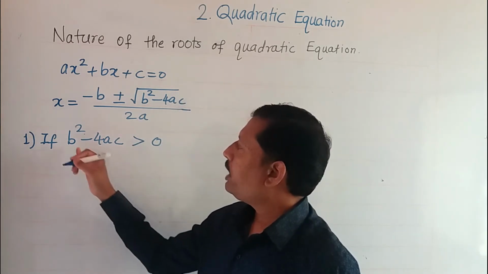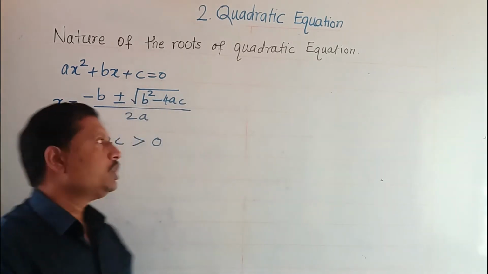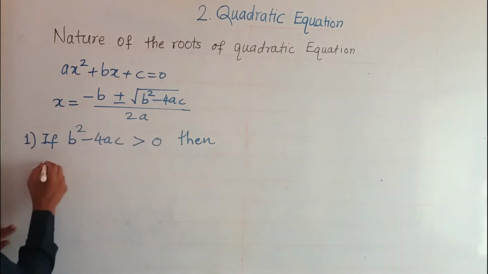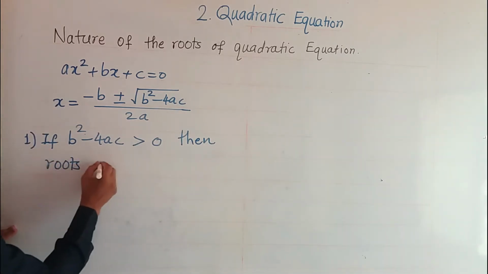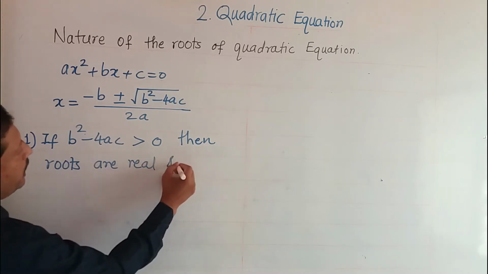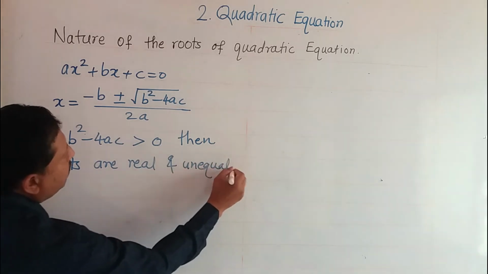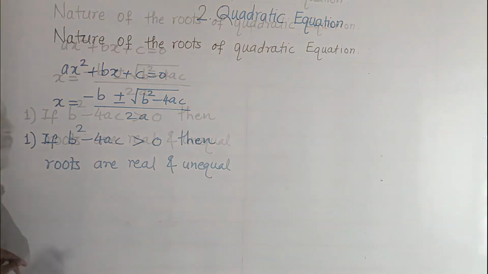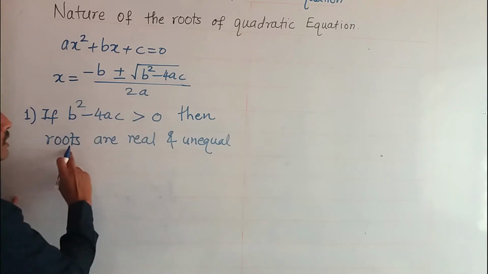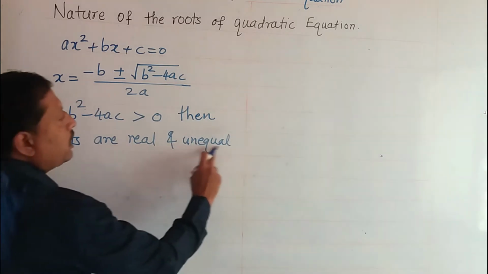So when the value of b square minus 4ac is greater than 0, then the roots of the given quadratic equation are real numbers and they are unequal. Unequal means they are different.